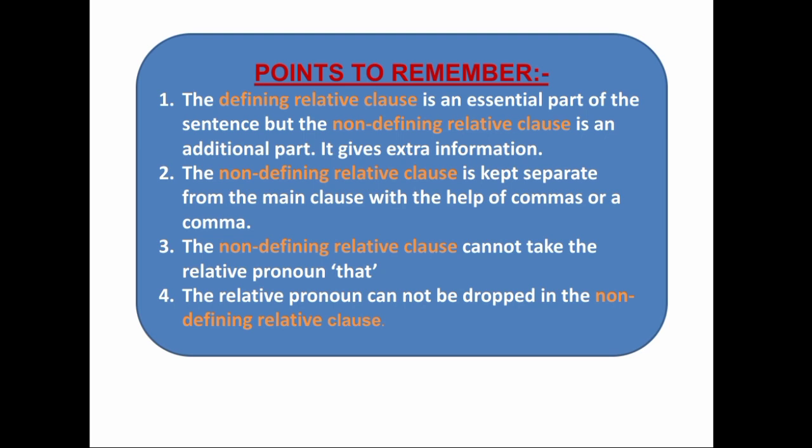Second, the non-defining relative clause is kept separate from the main clause with the help of commas or a comma. Third, the non-defining relative clause cannot take the relative pronoun that. The relative pronoun cannot be dropped in the non-defining relative clause.